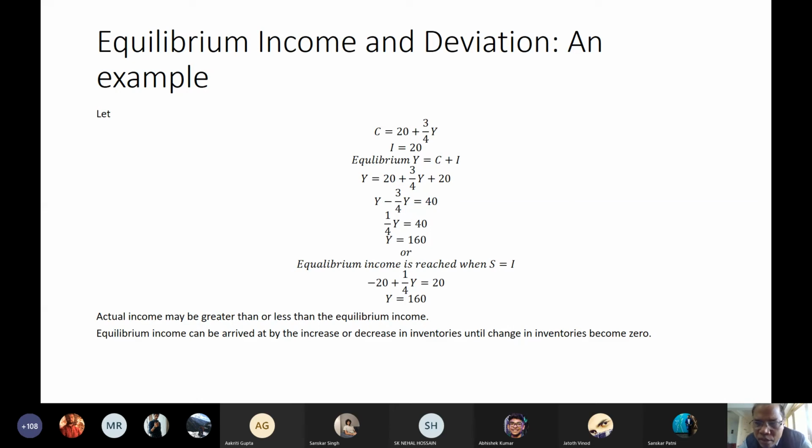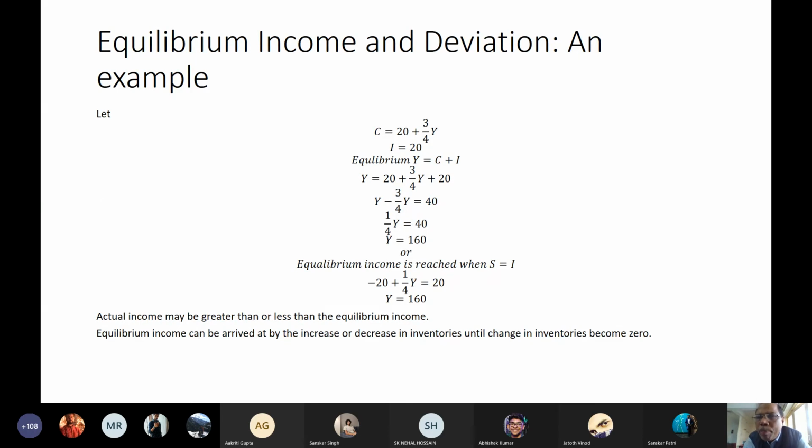Now in the third period, producers will think, okay, last time I produced 190, presuming that it would be sold, but it was not sold. But next time it will be sold. So they will produce 182.5, the amount demanded. The moment they produce 182.5, presuming that it would be demanded, again C gets revised.